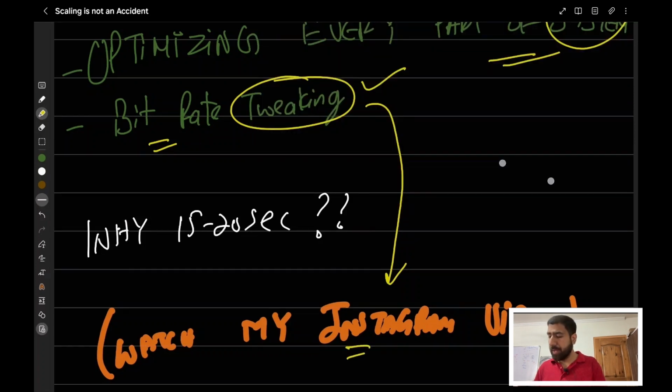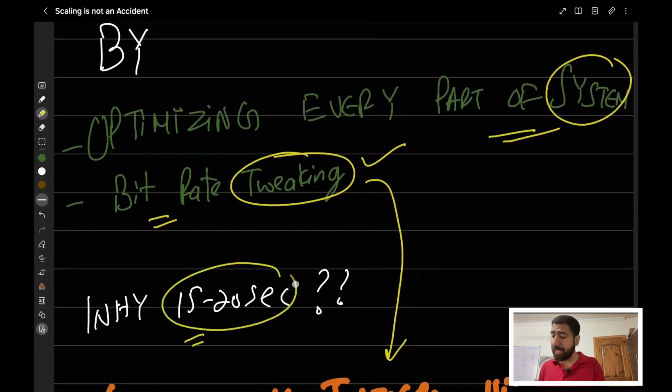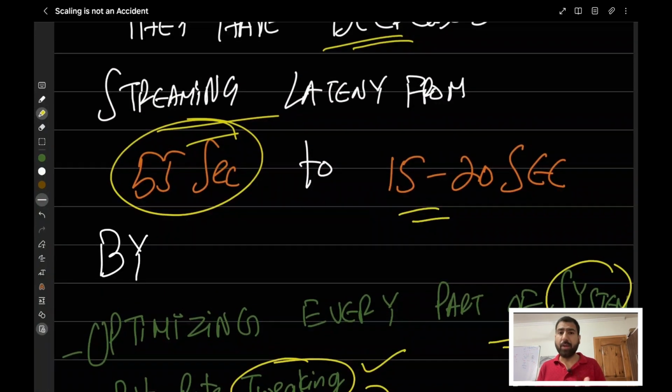You can watch that. Now the question here is, why is it taking them 15 to 20 seconds? The reason is that everything is going on in real time. We're talking about live streaming here. So the data will be coming in real time and they have to process it in real time. And the data that is coming is of very high quality. So they have to do a lot of transcoding and a lot of things.